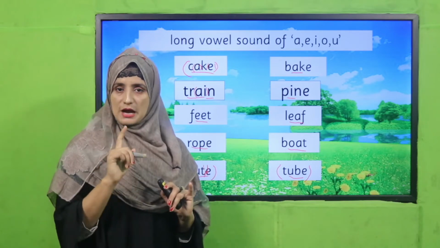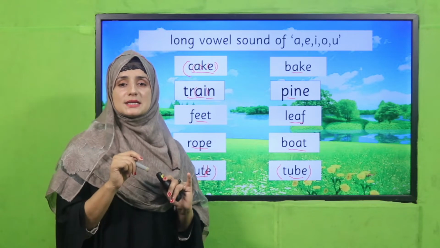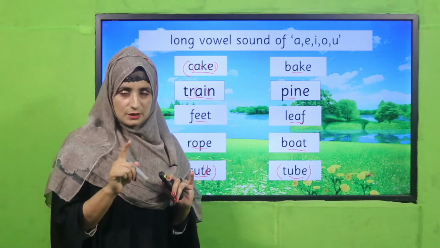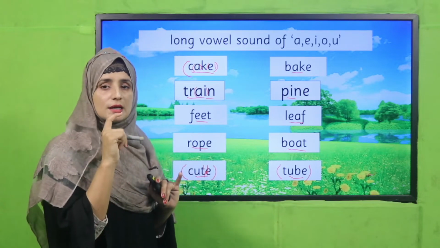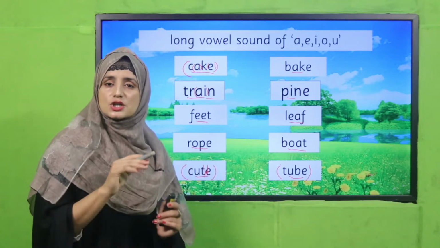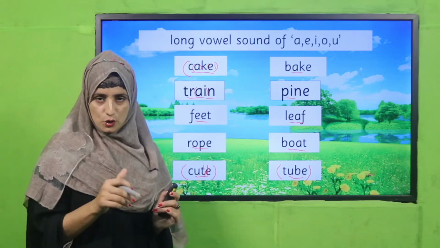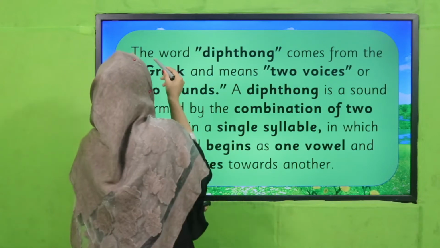Tube. Have you got that? How am I moving? Like tub, tube, tub. Is it clear? So have you judged the movement of your tongue? This is the way we can judge short and long vowel sounds. Good. So let's see what diphthongs are.